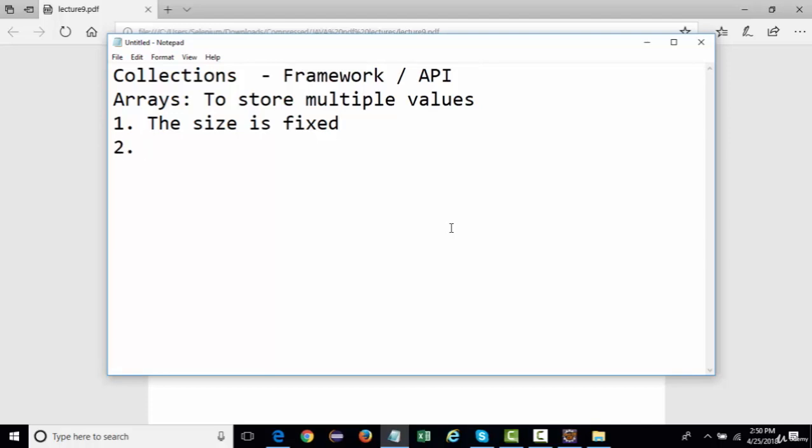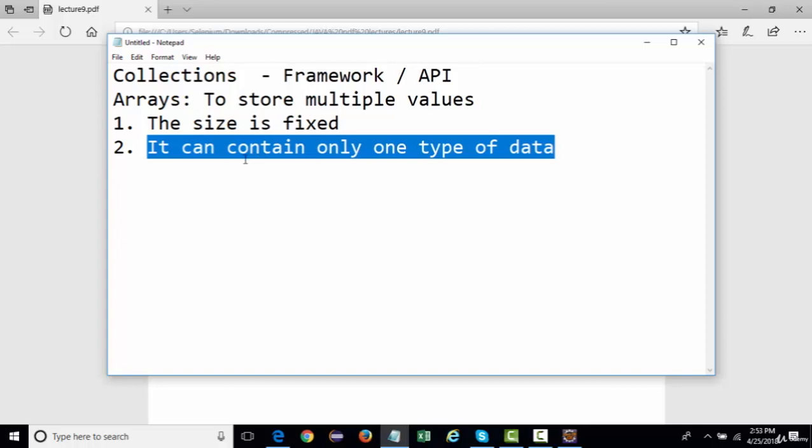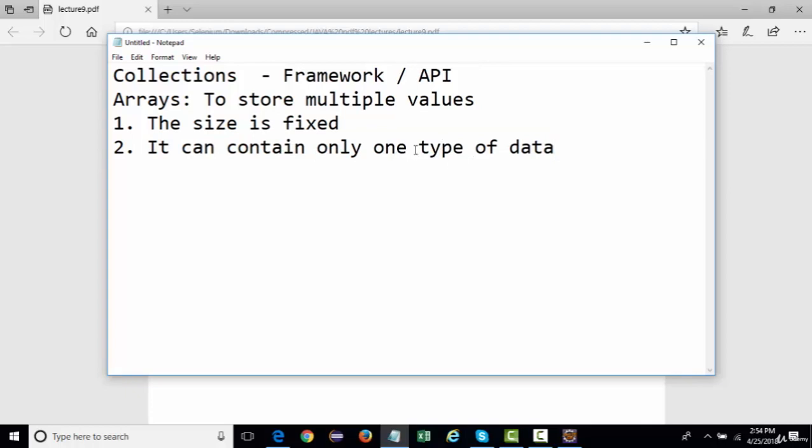The second thing is that it can contain only one type of data. If you are storing string values, you can only store string values. If you are storing integer values, you can only store integer values. So these are not very dynamic in nature. These are the two major issues, though the second one is not a very major issue.